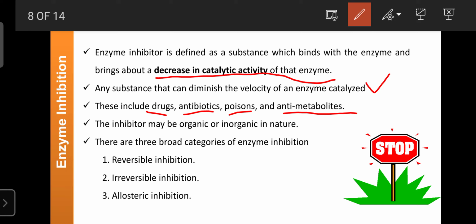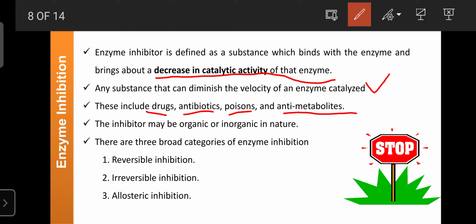Regarding reversible inhibition, in the presence of those substances the product cannot be formed. Once the substance is removed, the product formation continues, the enzyme becomes active and is involved in the formation of the product. Such inhibitors are known as reversible inhibitors, and that reaction is known as reversible inhibition.